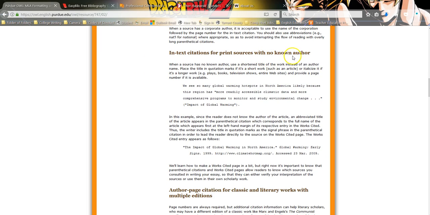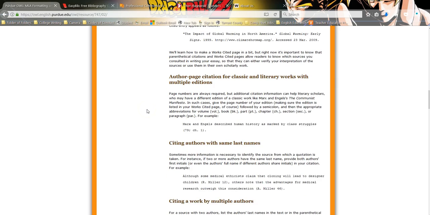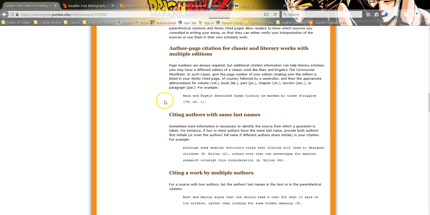In-text citations for print sources with no known author: note, the title of the article is against the left-hand margin in the hanging citation. That's what goes inside here. And you can still put page numbers. Classic delivery works. Don't really have to worry about that as much.